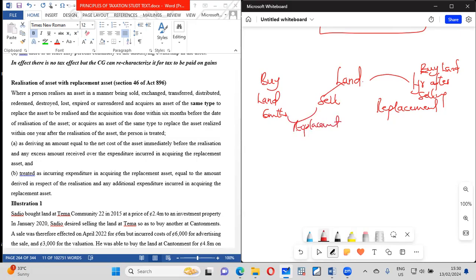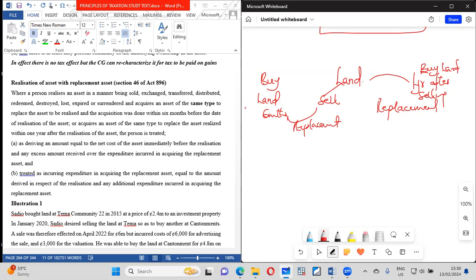So realization with replacement means that I bought a land, then 6 months later I sold a land that I have. So it's the same type of asset. That is what we call replacement. And if that happens, there is a way we do the computation. So I'm going to use an illustration to help you understand it. All right, so this is it.